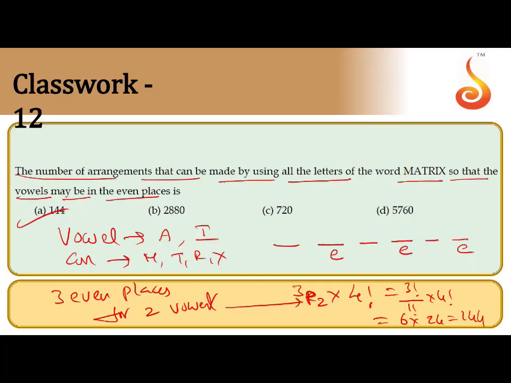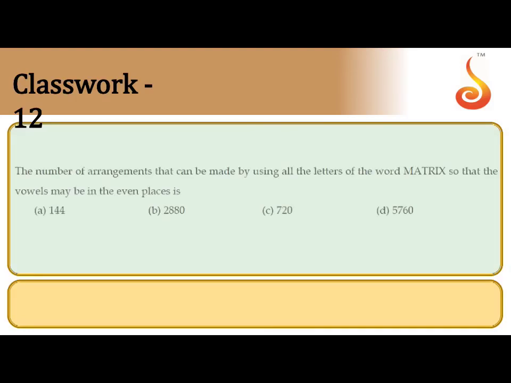Is this clear? Vowels should be in even places. How many even places? 3 even places for 2 vowels. They can be arranged in 3P2 ways. The remaining 4 places can be filled with 4 consonants in 4 factorial ways. The total number of arrangements is 3P2 into 4 factorial. That gives 144. I hope you understand this question. So next question. Check the answer, whether correct or wrong. So A is the correct answer.